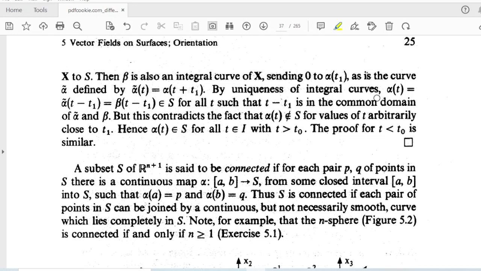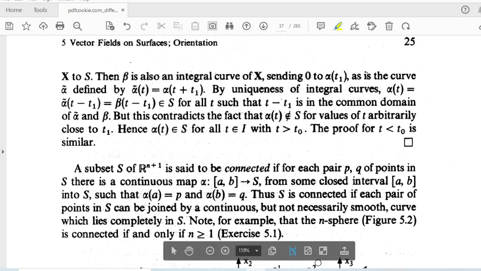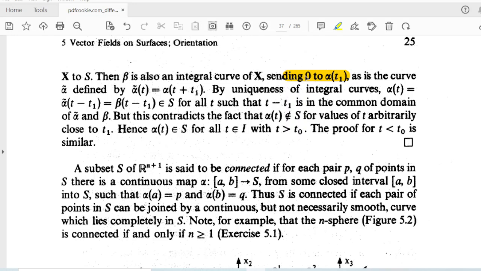So by uniqueness of integral curve, alpha of t is equal to alpha tilde of t minus t1, which is equal to beta of t minus t1, which belongs to s for all t such that t minus t1 is in the common domain of alpha tilde and beta. So it is written that it is sending 0 to alpha of t1. That means alpha tilde of 0 is alpha of t1, right? So that is what they are sending 0 to alpha of t1.